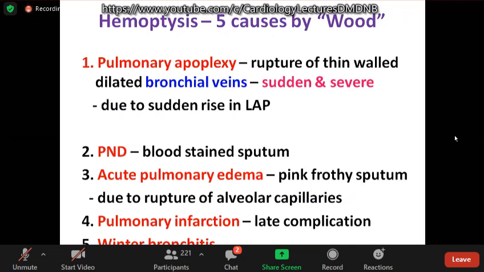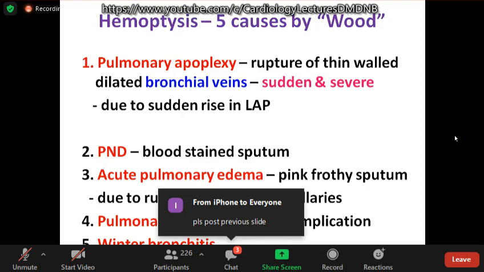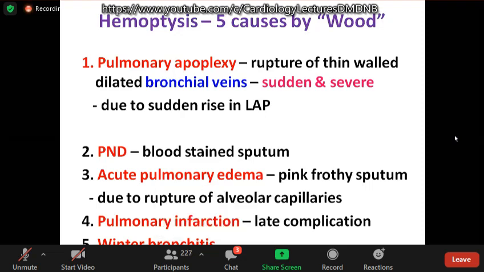Hemoptysis, this is basically for MD students. There are 5 causes. Even in the DM exam, it is asked, what are the 5 causes of hemoptysis described by Paul Wood. The most important cause is pulmonary apoplexy, which is due to rupture of the thin-walled dilated bronchial veins due to sudden rise in LA pressure. This leads to sudden and severe hemoptysis. Remember that the bronchial veins join the pulmonary veins. Whenever there is increase in LA pressure, pulmonary venous pressure increases and the bronchial veins pressure also increases. This may lead to rupture.